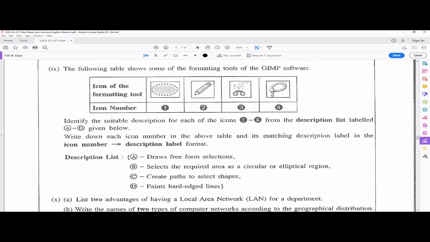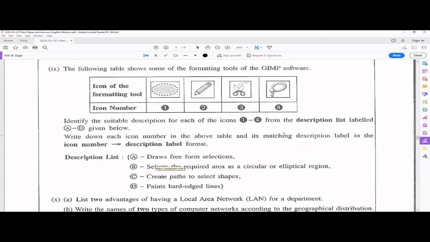Ninth part, right? So here they have given some tools from GIMP software. It's an image processing software. In this one, they have given some icons, 1, 2, 3, 4, and they have given some A, B, C, D things that you can do from here. You put 1 because they are telling that when you are writing, icon number first. So 1, 2, 3, 4. And for that, you have to write the mapping, description, label.